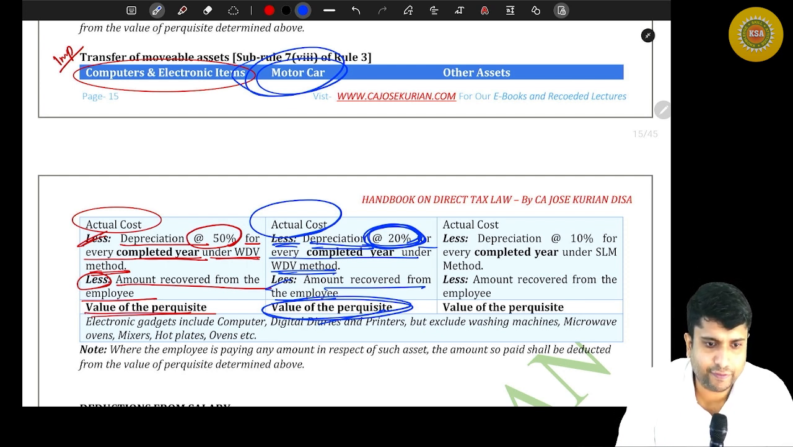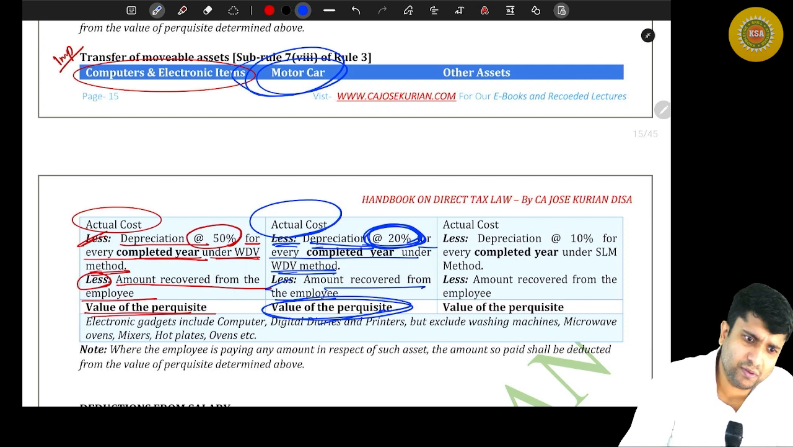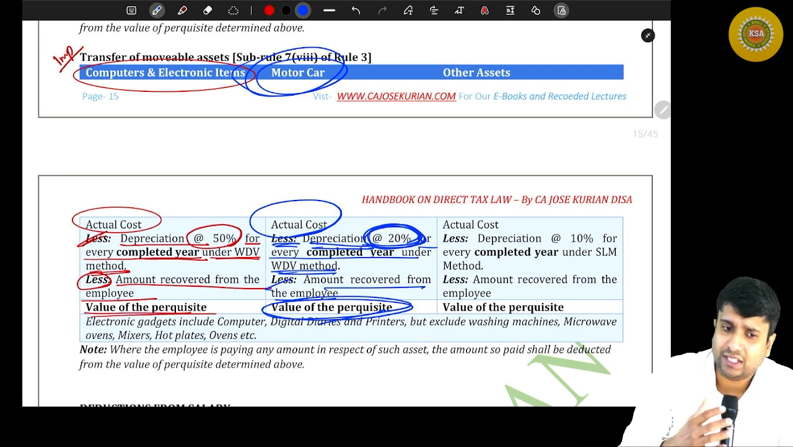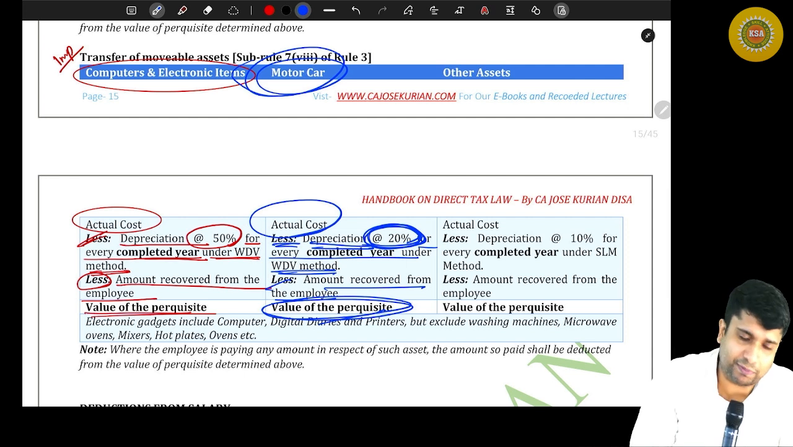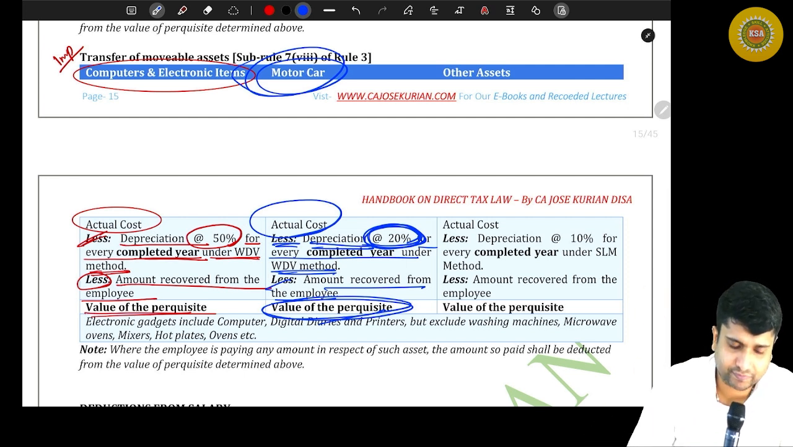What if the employer is giving it during the year, is depreciation for that year available or not? If available, we provide proportionate depreciation. What are you talking about? You're talking about the employer's depreciation? No, it has no connection with the employer's depreciation. Employer's depreciation is under section 32, PGBP. This is just a perquisite valuation method.